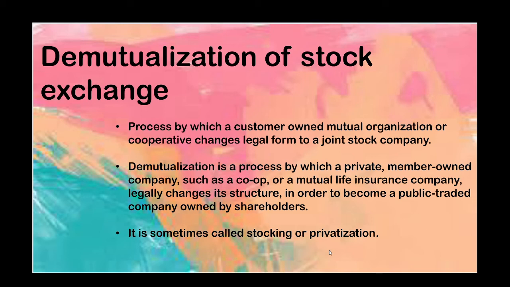Demutualization is a process by which a private member owned company such as a cooperative company or a mutual life insurance company changes its structure to become a public traded company owned by the shareholders. It is also sometimes called stocking or privatization. So, when a customer owned or cooperative owned or private owned company is legally changing all its structure to become a public traded company which is owned by shareholders, then it is known as demutualization of the stock exchange.